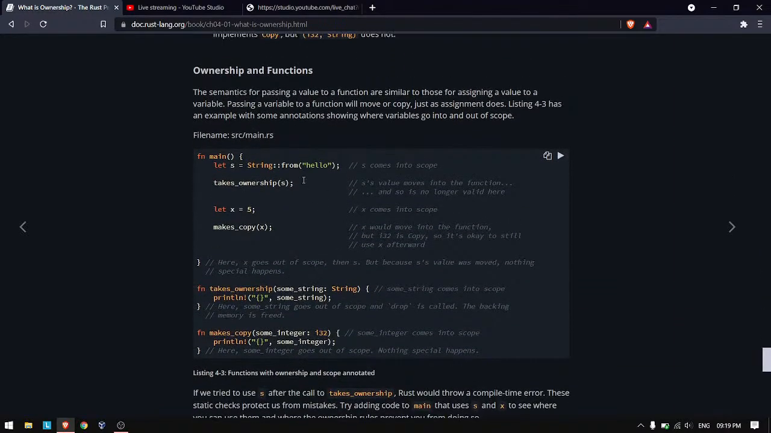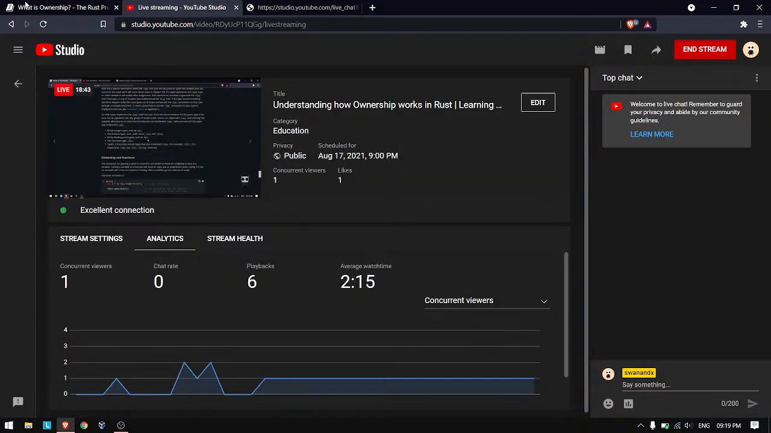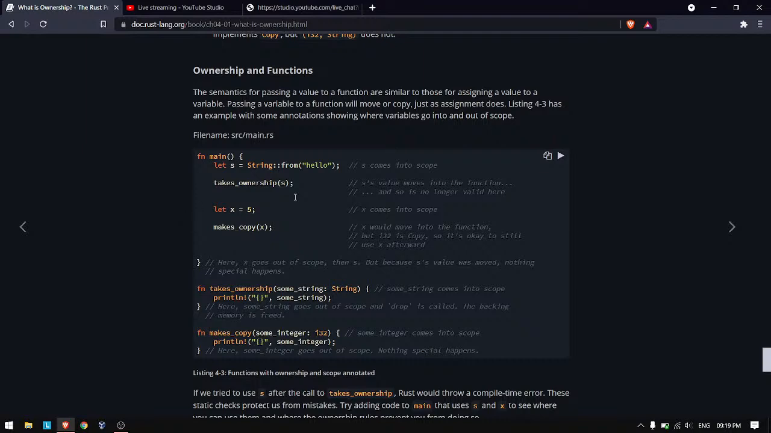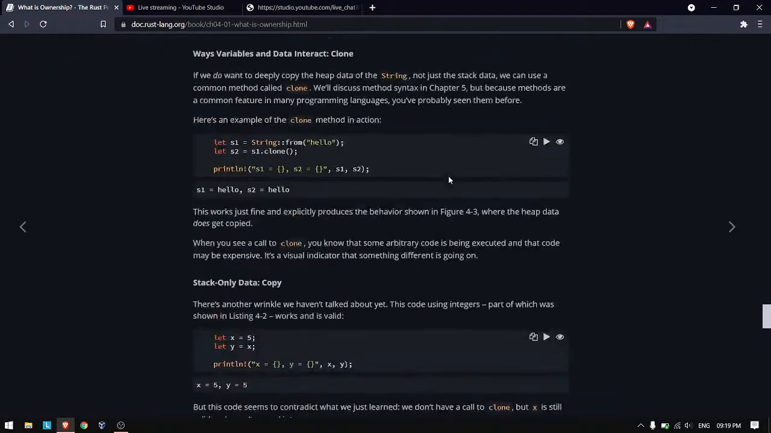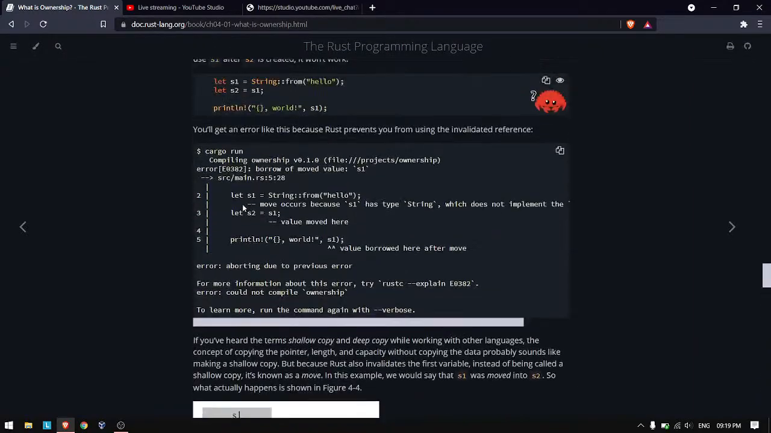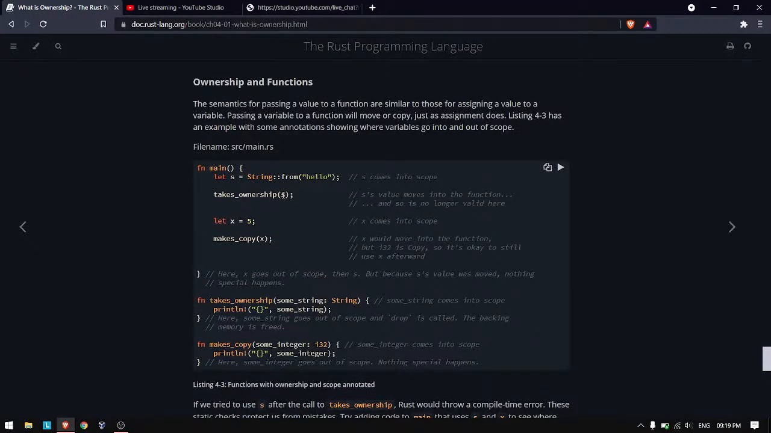So here comes the ownership part of it. Here comes the main interesting part, what is ownership. When we assign a variable or pass a variable to a function, we are giving away our ownership. Passing a variable to a function will move or copy, just as an assignment does. As we did here with s2 equal to s1, the same thing happens if we pass it as an argument.